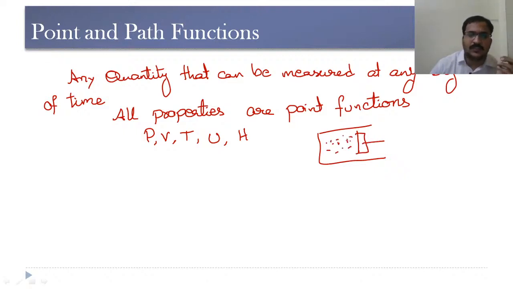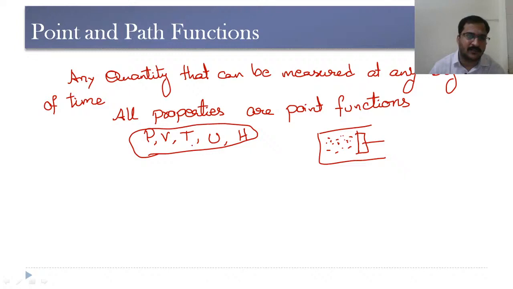This gas has a certain pressure P, volume V, temperature T, and as there is some temperature, this gas has internal energy, and as we have temperature, volume, pressure, this gas possesses a certain enthalpy. So at any instant of time we can measure all these properties. That's why we can consider all properties as point functions.